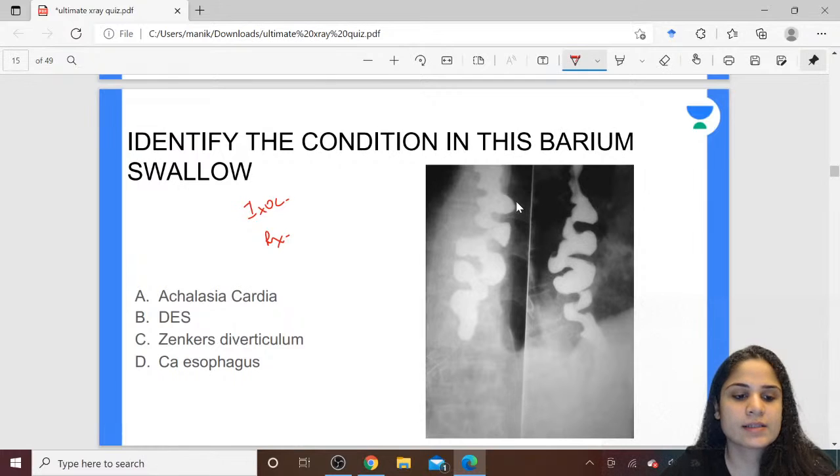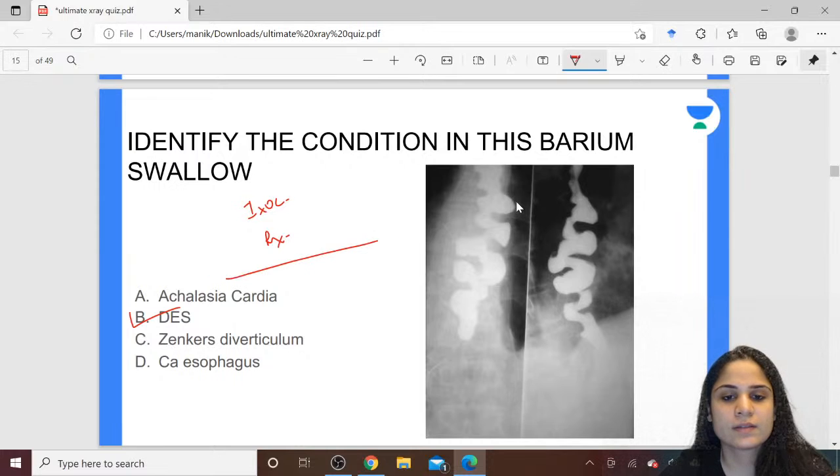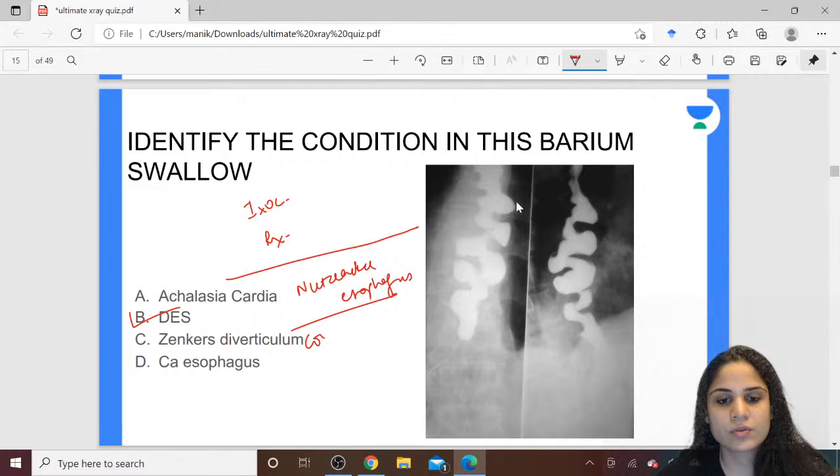Yes, most of you are answering it correctly. This is nothing but diffuse esophageal spasm. What is the name of this esophagus on X-ray picture? What do we call this? So you call it as nutcracker esophagus, or you can call it as corkscrew esophagus.